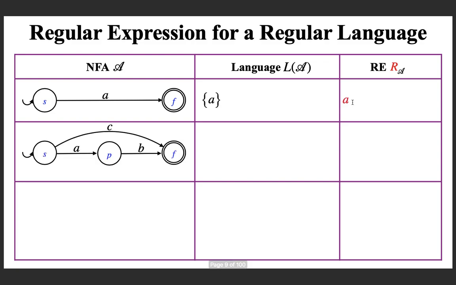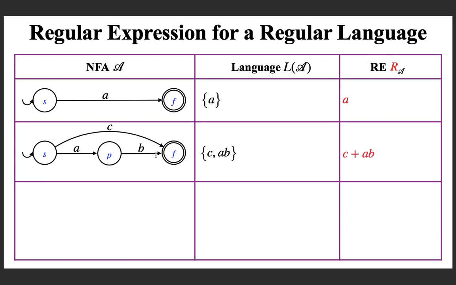Another example: here you can see that the language is this set, c is accepted and ab is also accepted, and the regular expression is c plus ab, which is actually the regular expression for the path without passing through the intermediate state p, which is c, plus the regular expression for the path passing through the intermediate state p, which is ab.